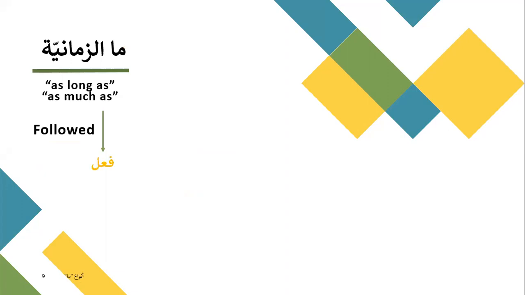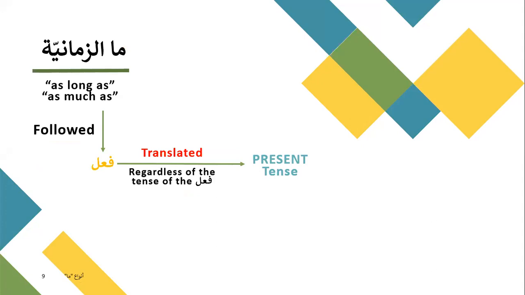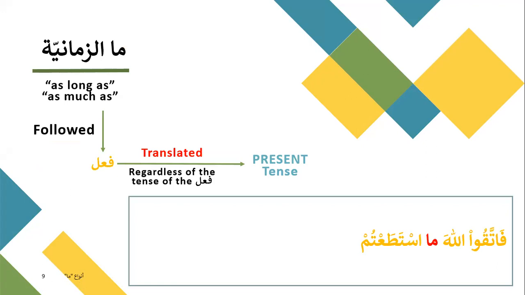Now, it is always followed by a fail which is translated in present tense, regardless of the tense of the fail. It can be in madi, but it will be translated in present tense. One example is fattaqullaha ma istata'tum. This will be translated as: so be conscious of Allah as much as you are able.